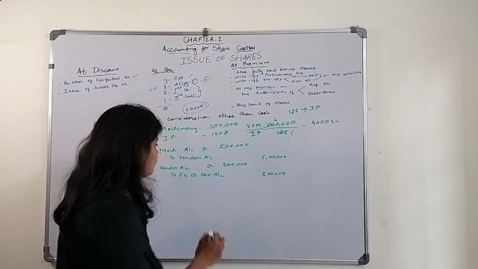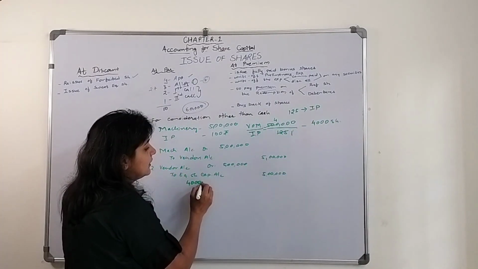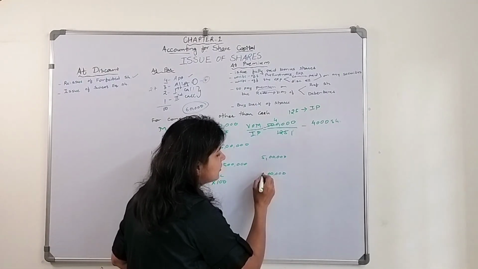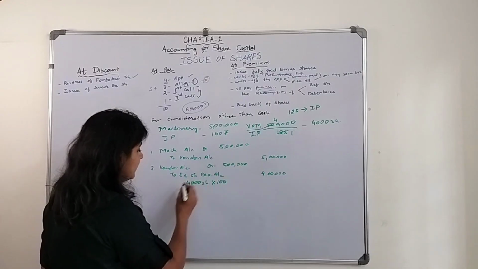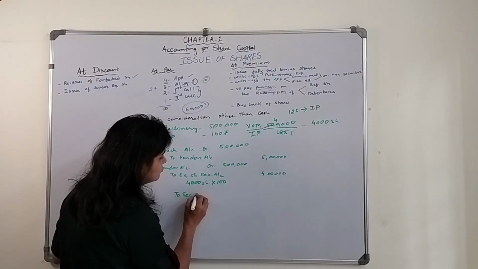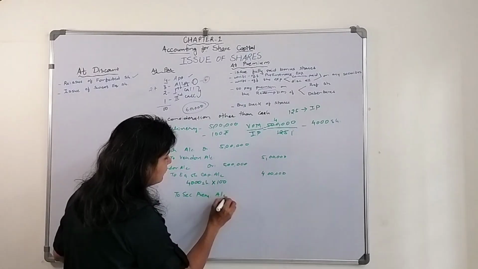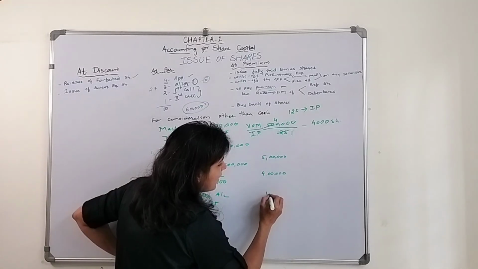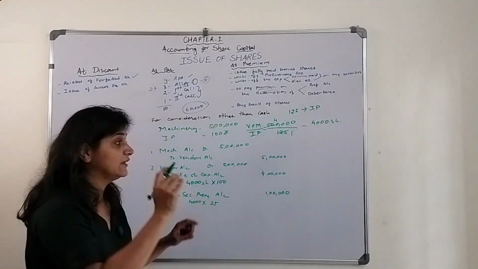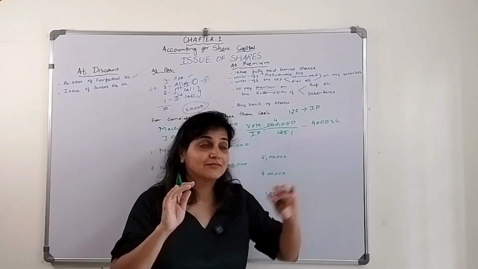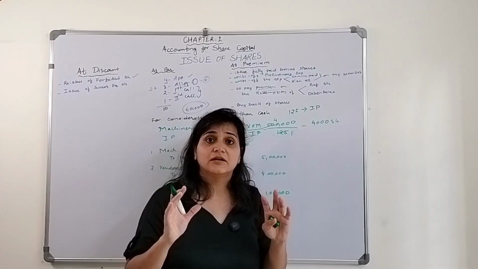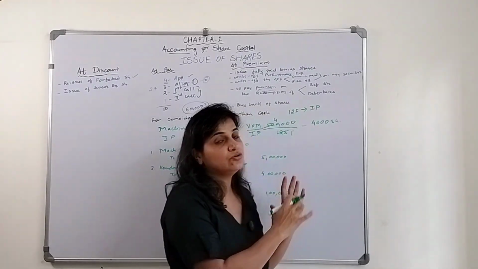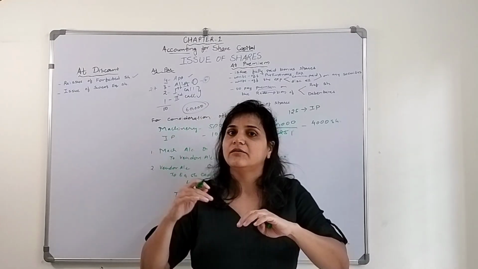The shares issued are 4,000, and their nominal value is 100 rupees, so 4 lakhs will go to share capital. The remaining 1 lakh will go to securities premium account: 4,000 shares into 25 is 1 lakh. So this way we determine how much will go to the capital account and how much will go to the securities premium account, and how it will be calculated.